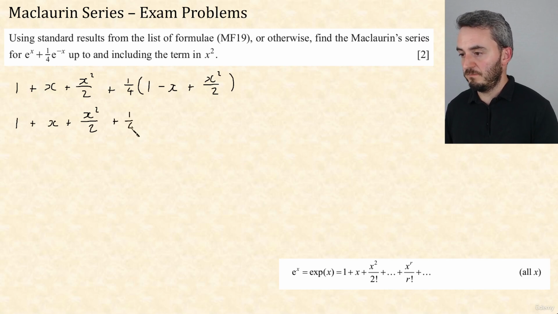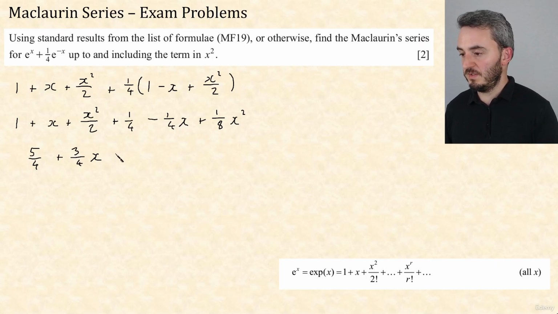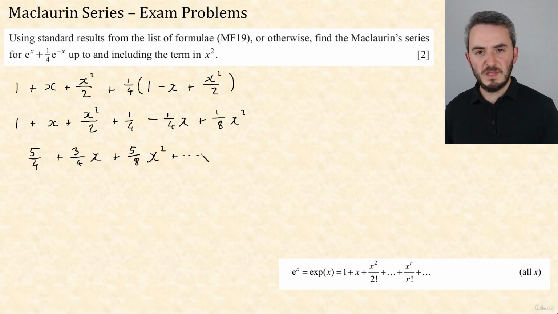Plus a quarter, minus a quarter x, plus 1/8 x squared. So in total we have 5 over 4, plus 3/4 x, and then we've got x squared over 2 plus an eighth of x squared, so that's plus 5/8 x squared, plus dot dot dot. So they make it obvious when you can use the formula book.